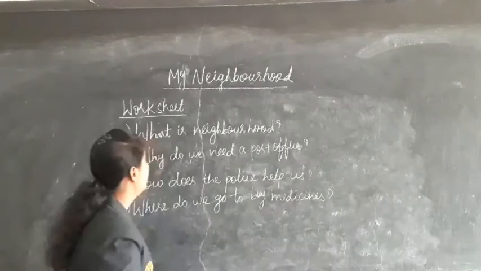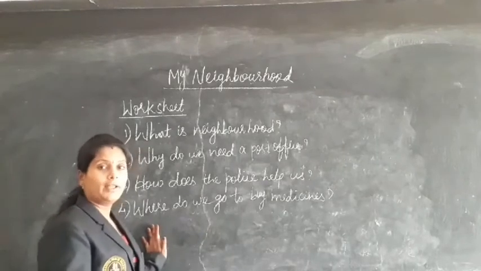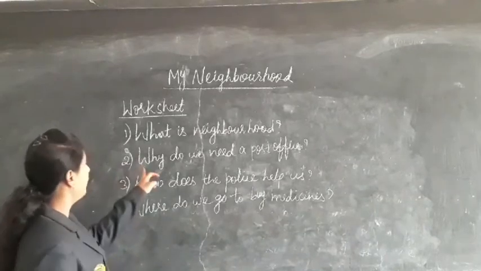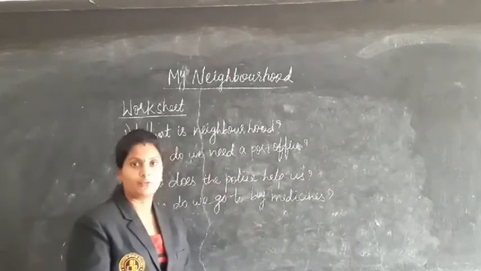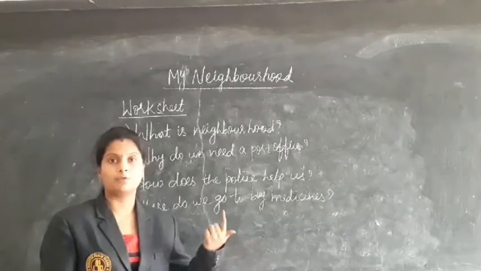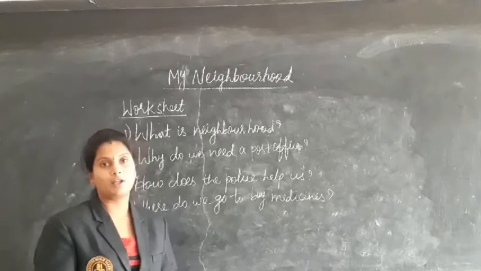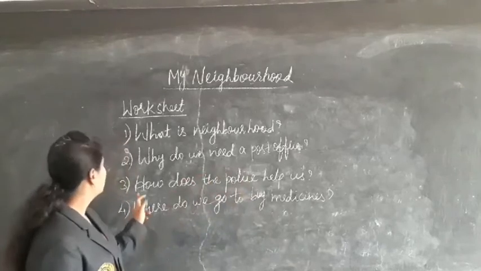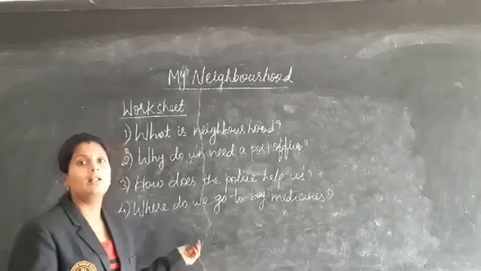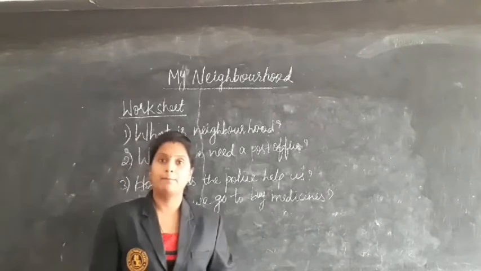Here is the worksheet. First question: what is neighborhood? The area surrounded by our house is nothing but a neighborhood. Second one: why do we need a post office? To send letters, to get postcards, stamps, envelopes, and also to send money orders. Third one: how does the police help us? Just now I told, they are the safeguards of our colony, of our neighborhood.